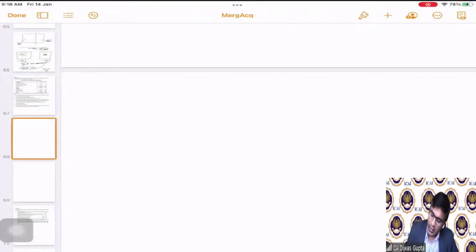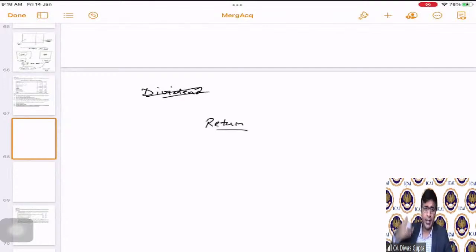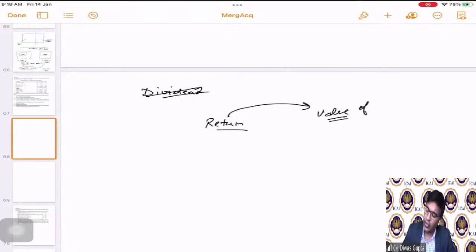What is that? If you have a return, any kind of return, whether it is dividend, interest, or profits, and from that return you have to calculate the value of the investment, correct? How are you going to do it? You need a percentage there, correct? The percentage of return.